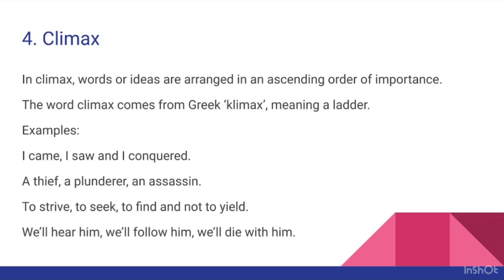The last idea, I conquered, is the most impressive and most significant event of these three. And I saw stands between the least significant and the most significant ideas. So when you see this kind of gradation, like successive steps to something, then that is climax. I came, I saw, I conquered.